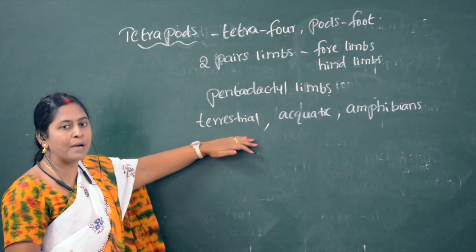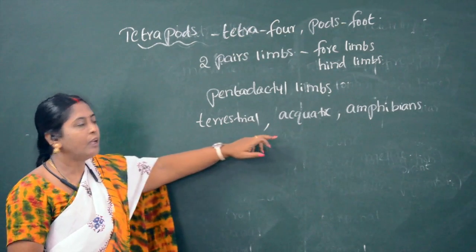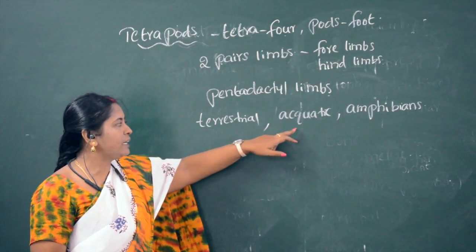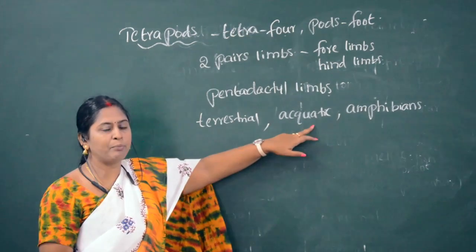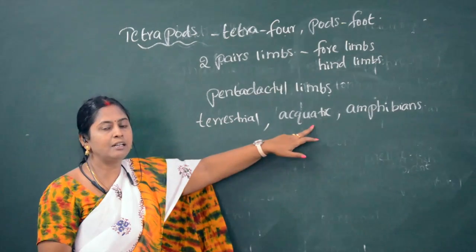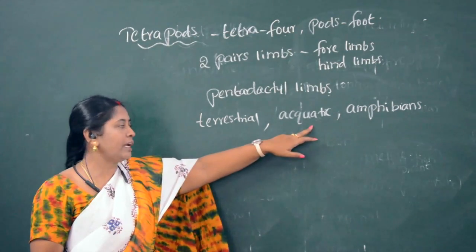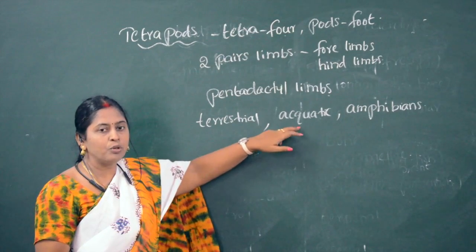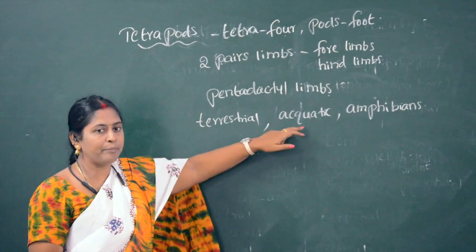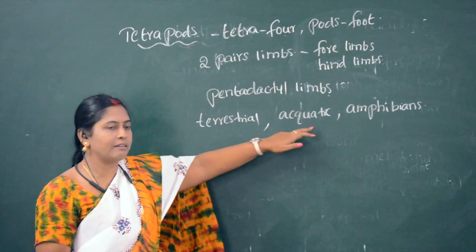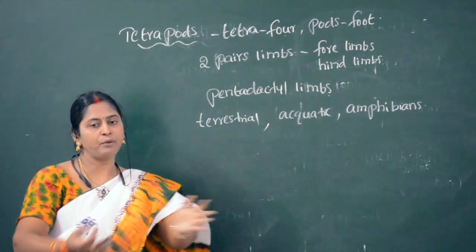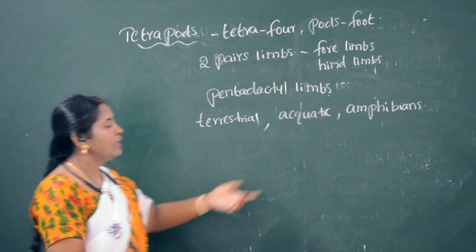Reptiles, aves, mammals are present on the land. Which tetrapods are aquatic? Suppose if you take turtle, the common name is tortoise. So turtles and most crocodiles, though they are reptiles, are aquatic. And some of the amphibians are also aquatic.